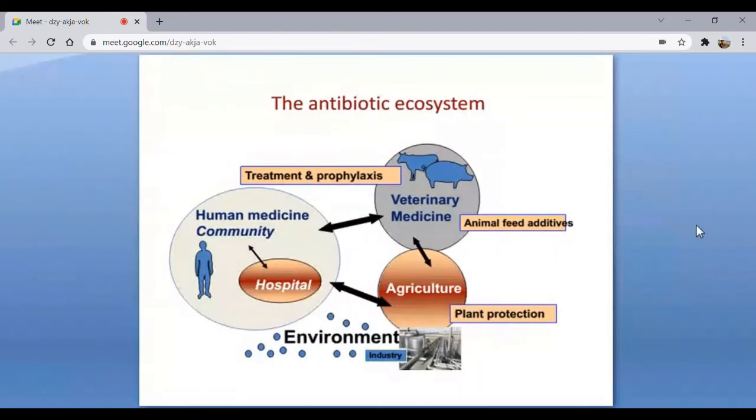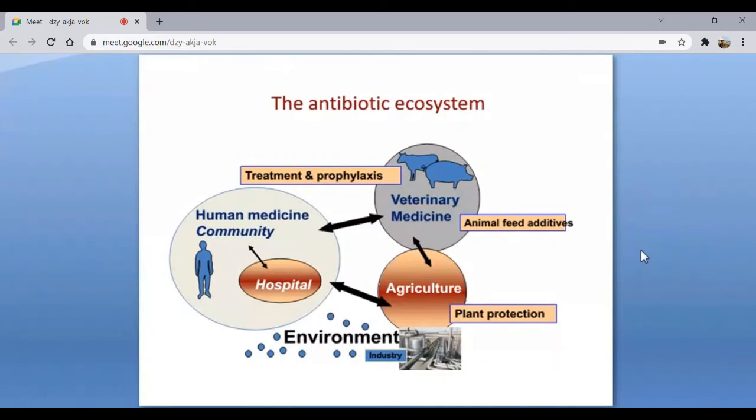So let us talk about antibiotics. Sometimes we use them as veterinary medicines, and antibiotics are even used in animal feed as additives so that the animals can grow properly. Certain antibiotics are also used in agriculture for plant protection, and of course in hospitals as medicines, generally for treatment and prophylaxis.